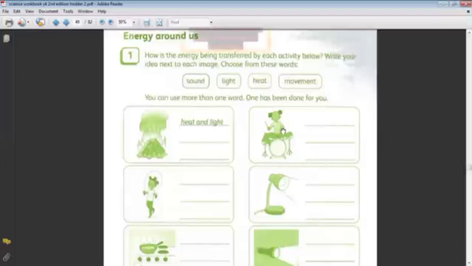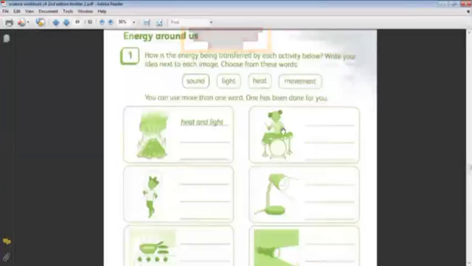Right, it starts from the girl's body. Yes, she gives energy to the drum. What type of energy is it from the girl's body? Movement. What causes the sound to be released? The hitting of the girl with a stick in her hand.